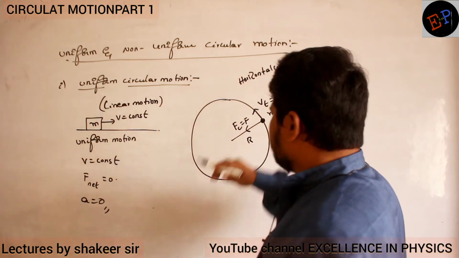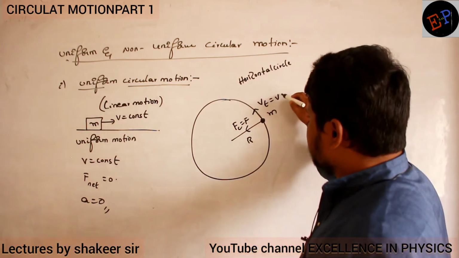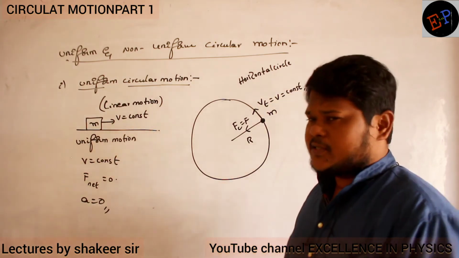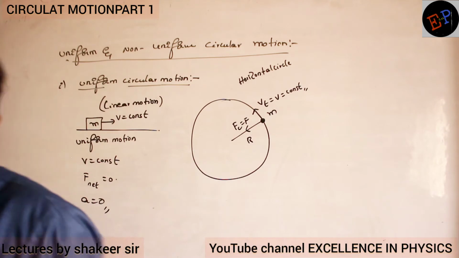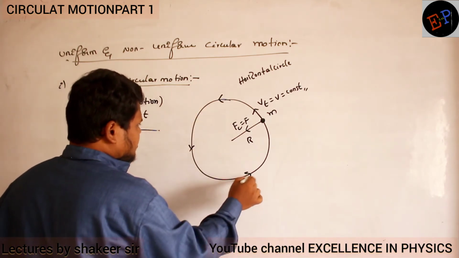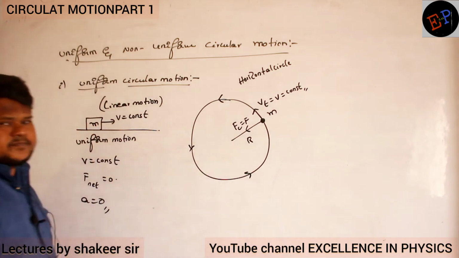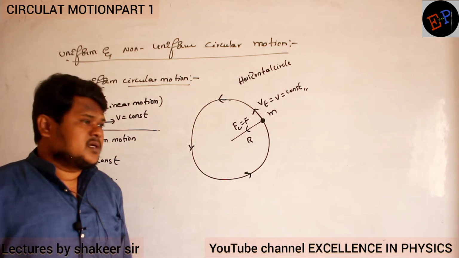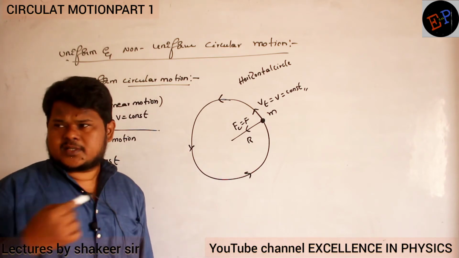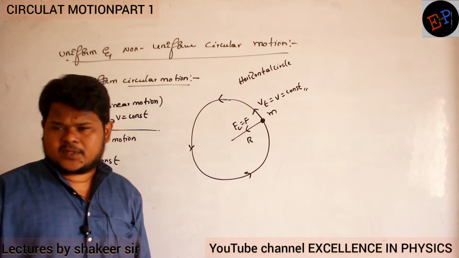Tangential speed is constant, meaning the body moves with the same speed throughout the circle.